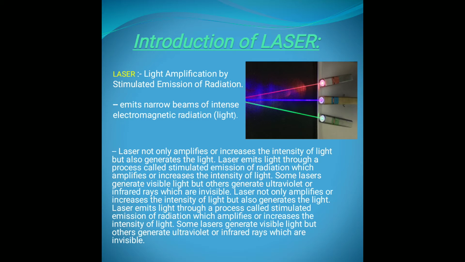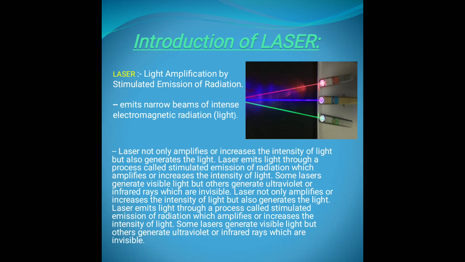Some lasers generate visible light, which is visible to our eyes, but others generate ultraviolet (UV) rays or infrared (IR) rays, which are invisible to us. So laser not only amplifies and increases the intensity of light but also generates the light.